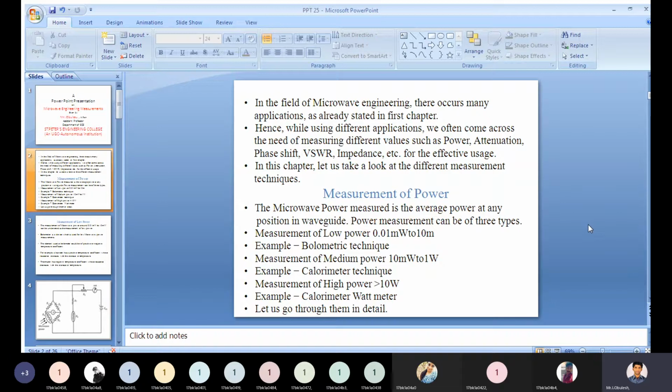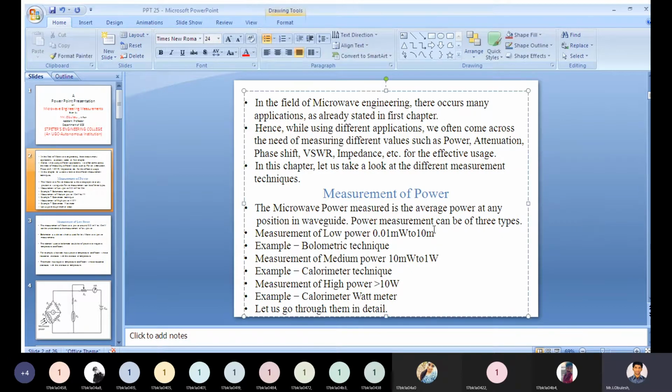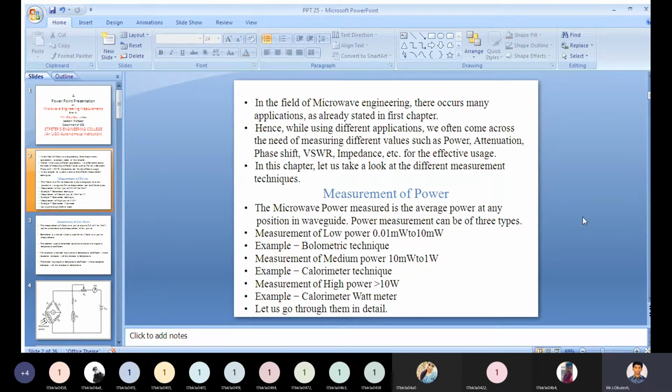Power measurement can be of three types. The first one is measurement of low power. The range for measurement of low power is 0.01 milliwatts to 10 milliwatts. For example, I will take an example for measuring low power: bolometric techniques.